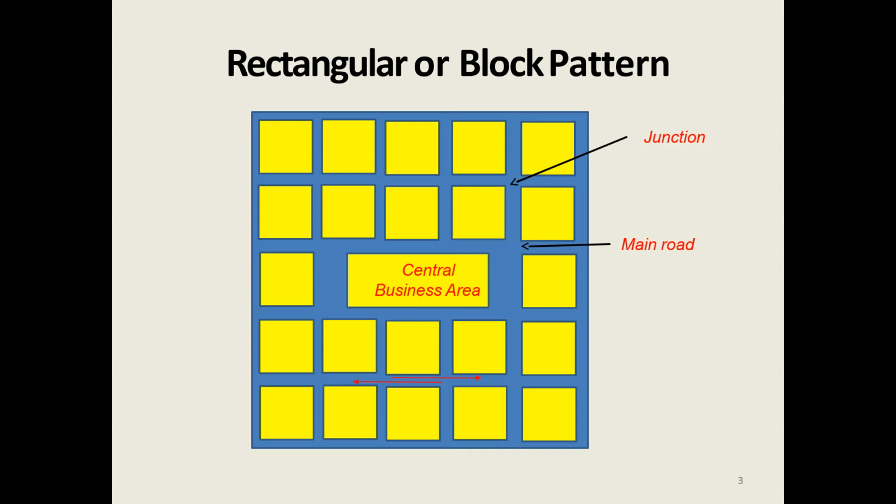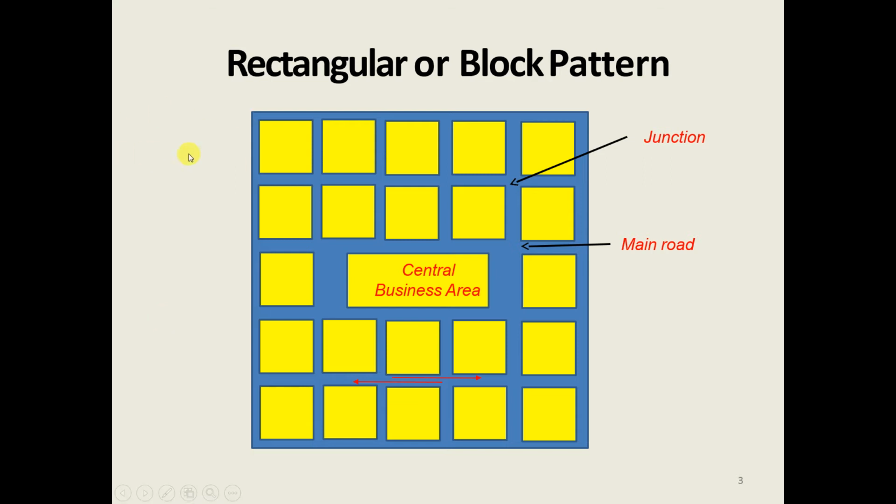So this is the rectangular or block pattern. Suppose you are planning streets for a newly developed area, particularly if you are dealing with a town planning scheme.